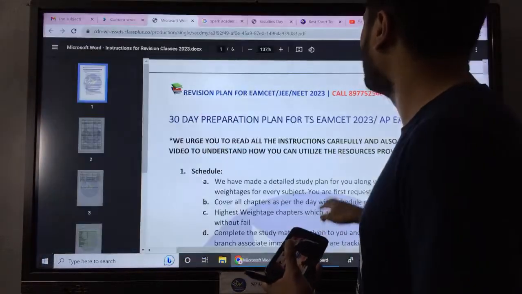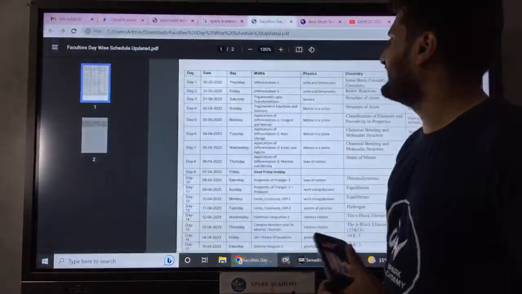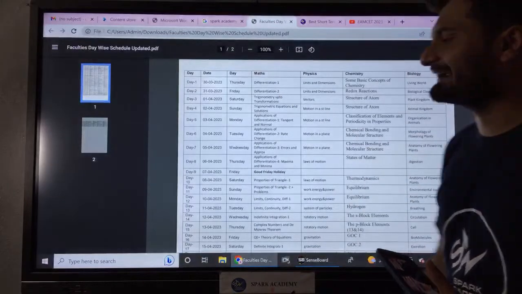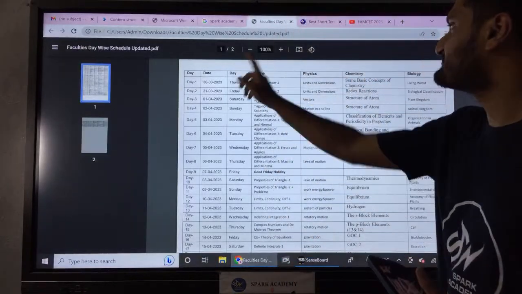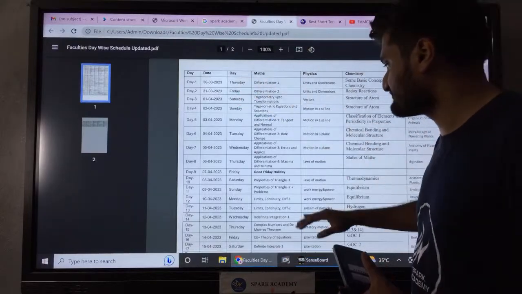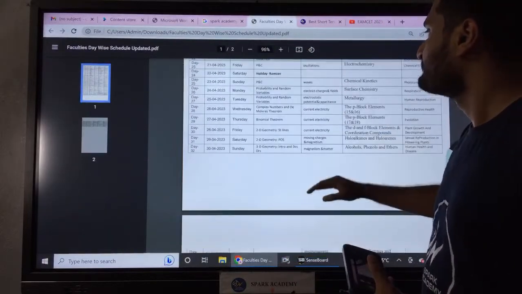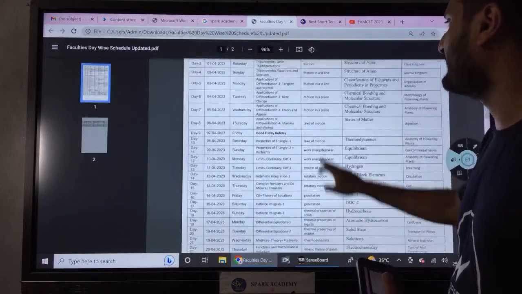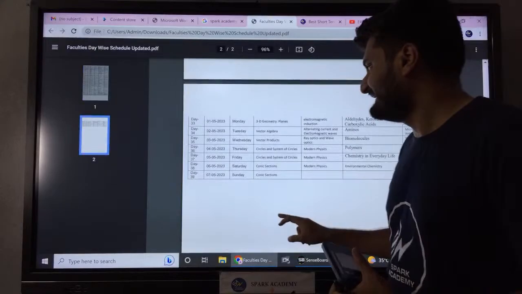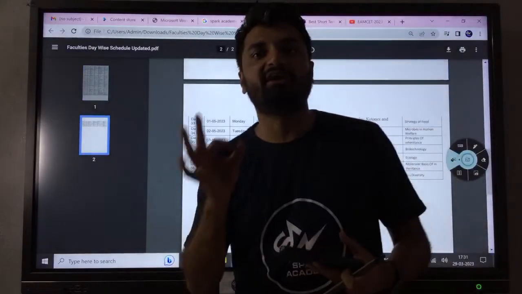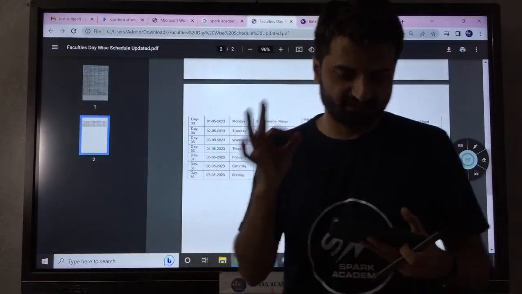So I'll show you a few more things. This is the day-wise schedule which we planned for the Spark Academy students as well. This is how the classes will happen. As you can see, starting from tomorrow, all the subjects, all the chapters, and only 2 holidays we have, Good Friday and Ramzan. Tomorrow also it's working, so you can see till May 7th we are supporting you.